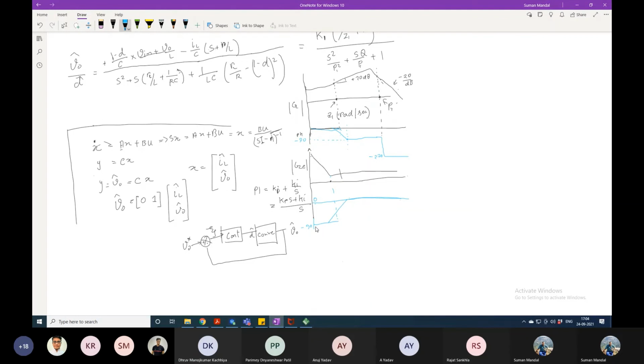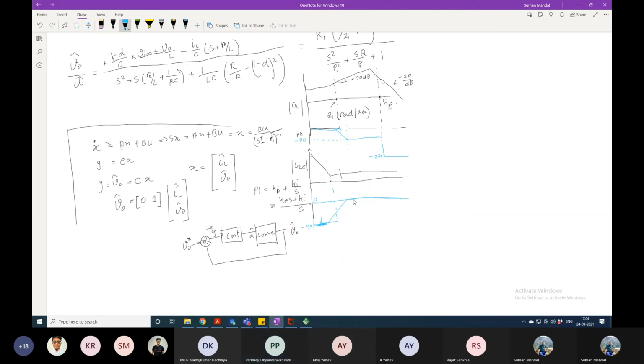Now tell me, for this particular controller, what is the phase margin at this particular area? What is the phase margin here? 90 degrees, plus 90 degrees, exactly.